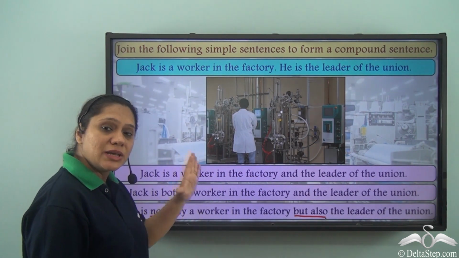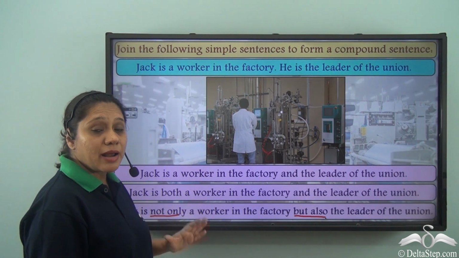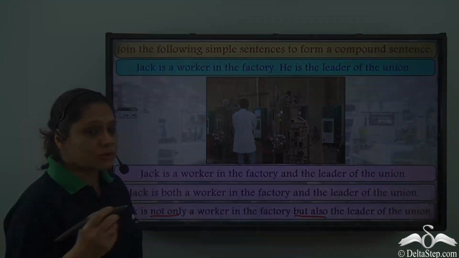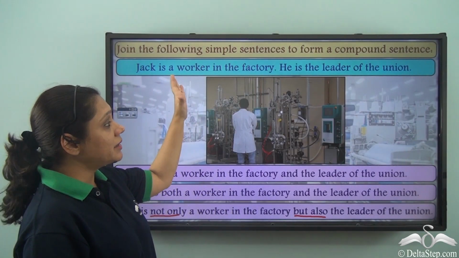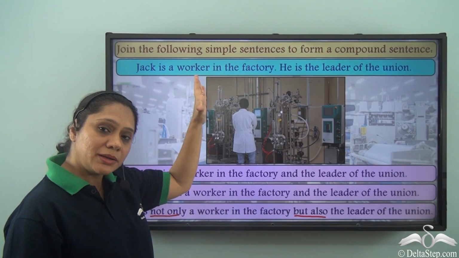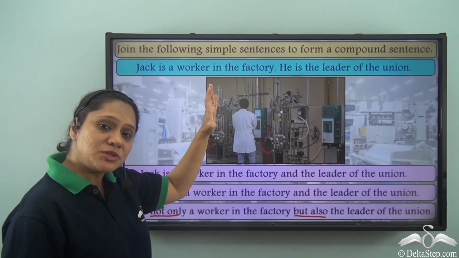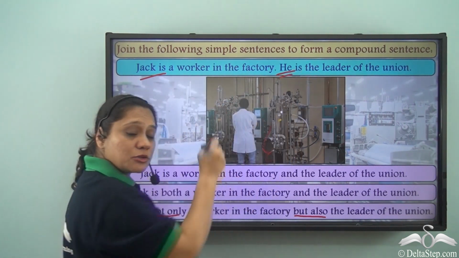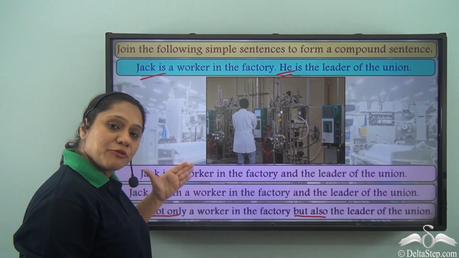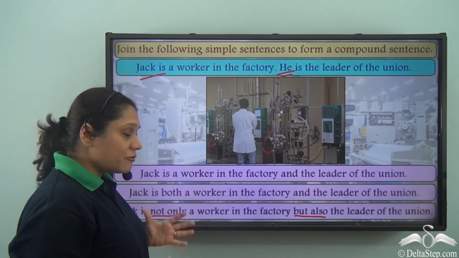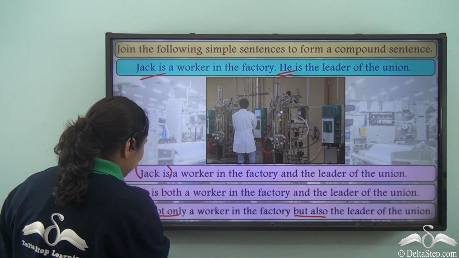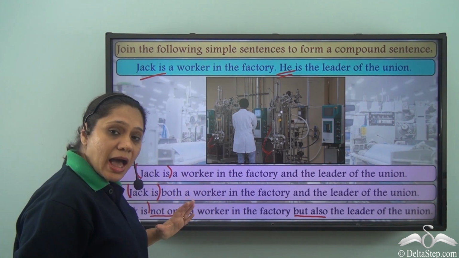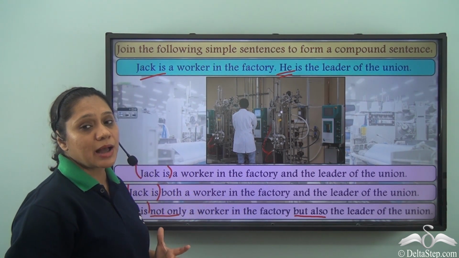In each of these compound sentences, there are two finite verbs and there are two independent clauses. Now, you will note that in both the original sentences or the independent clauses, the subject is same, Jack, and he is referring to Jack. So, now when we have formed the compound sentences, we have written Jack is only once because it is common to both the clauses, and this way our sentences have become more crisp.